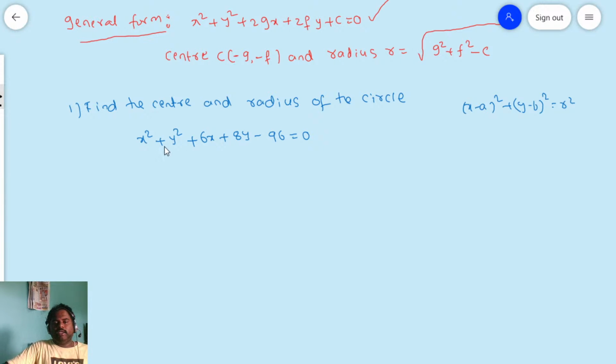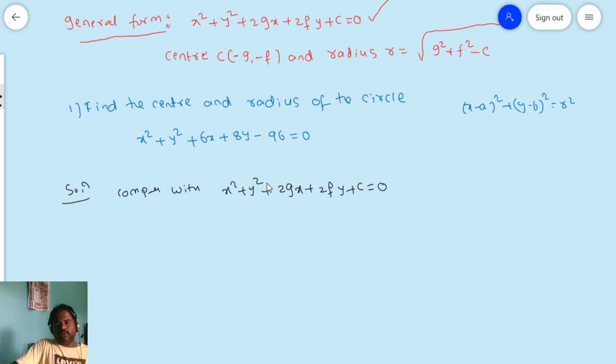So to find the center and the radius, first we have to compare the given equation with x square plus y square plus 2gx plus 2fy plus c is equal to 0.